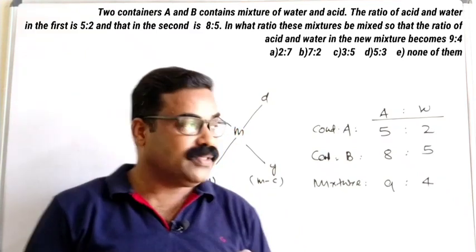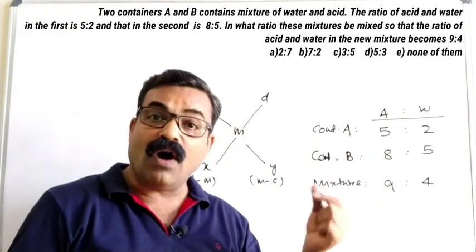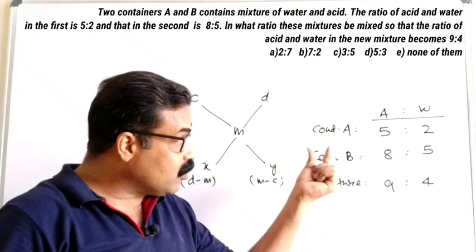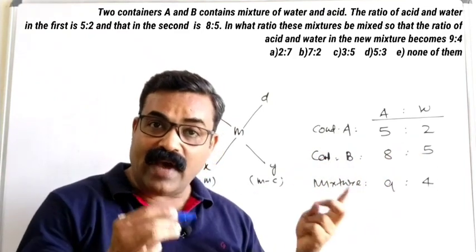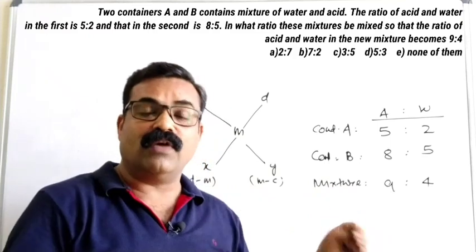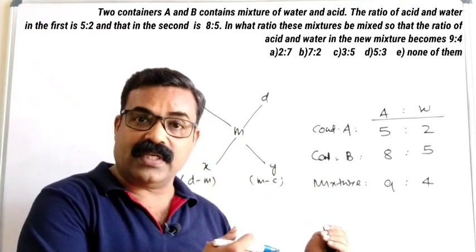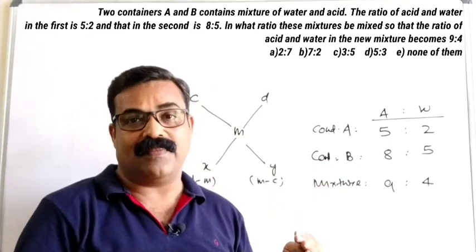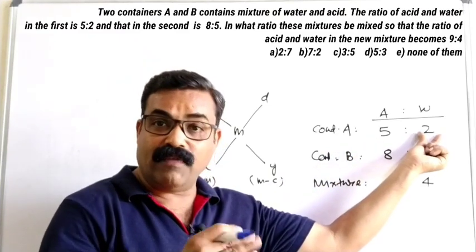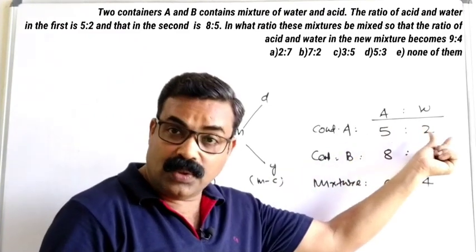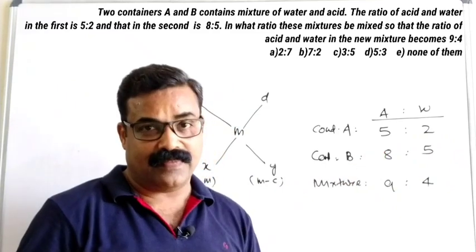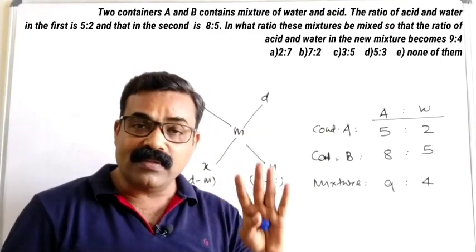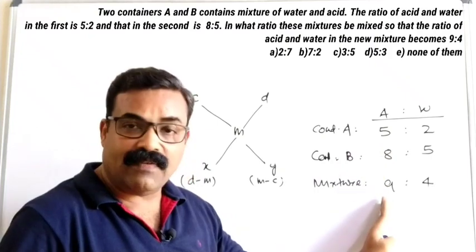But the question here is, if the ratios are given, what value will you use in these places? We have already seen in the previous question that if the values are given in percentage, we remove the percentage and take the value only. But here it is 5 is to 2. What value will we take? We will take 5 plus 2, 7. That is a very, very important step, so understand very clearly: in all these types of questions, consider only one side value.